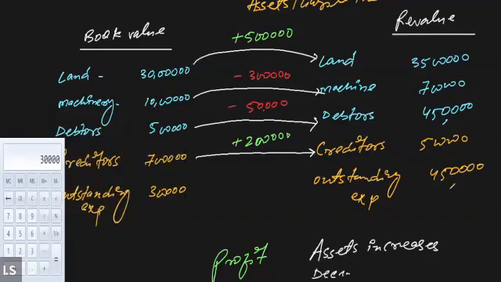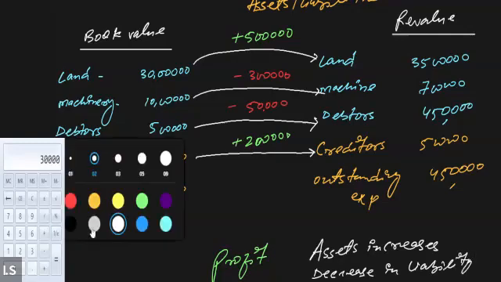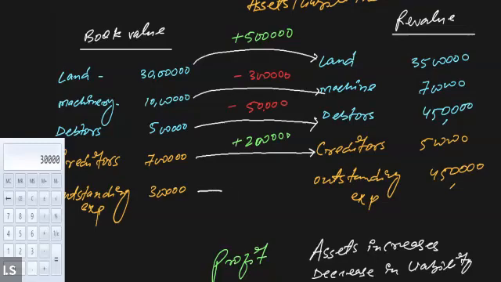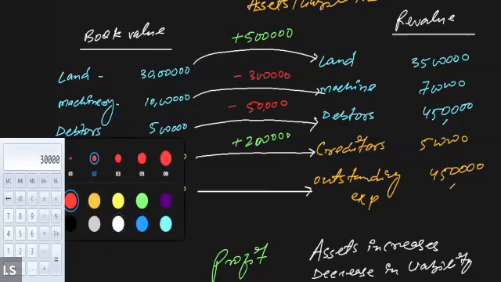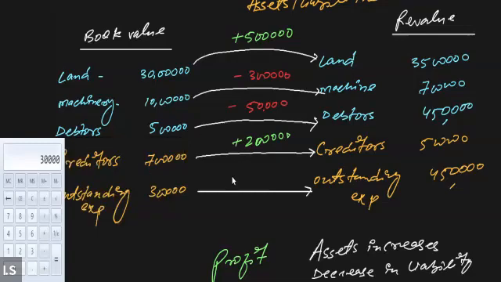Decrease in liability increases profit. And similarly, if the value of the liability increases, like in the case of outstanding expenses, see, outstanding expenses earlier stood at 3 lakh. After revaluation, we come to know the outstanding expenses increase to 4,50,000. That means we are having a loss of 1,50,000. Our expenses are increasing now. That is going to cause a loss in the profit.